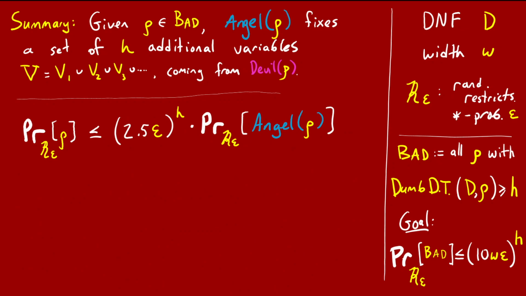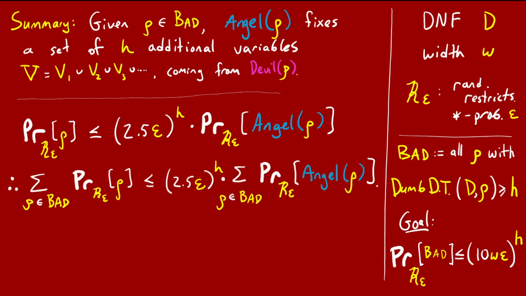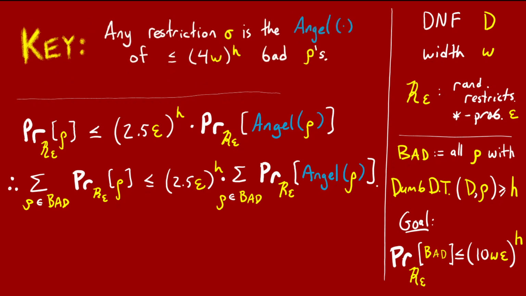Let's do a brief calculation based on this. We just saw that for rho in the bad set, the probability of getting rho is at most 2.5 epsilon to the power of h times the probability of getting angel of rho. We'll now sum this over all rho in the bad set. Here comes the key, the linchpin of the entire proof. In a moment, we're going to show the following key fact.